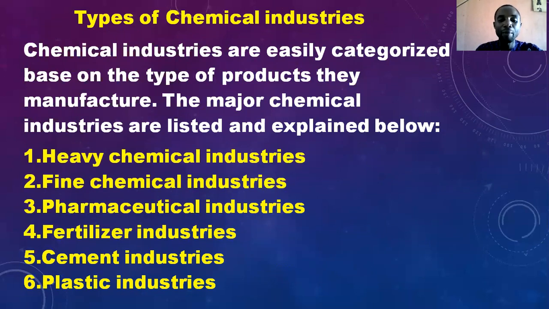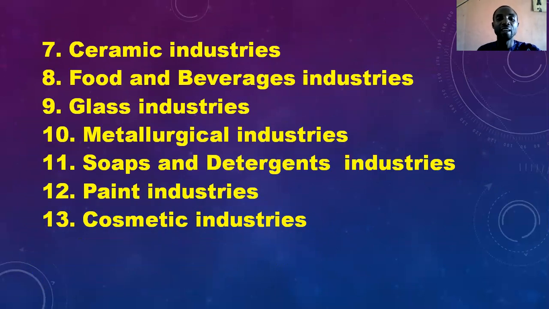Number one is heavy chemical industries, fine chemical industries, pharmaceutical industries, fertilizer industries, cement industries, plastic industries, ceramics industries, food and beverages industries, glass industries, metallurgical industries, soap and detergents industries, paint industries, cosmetic industries. There are many of them, and we have been able to outline 13 chemical industries.